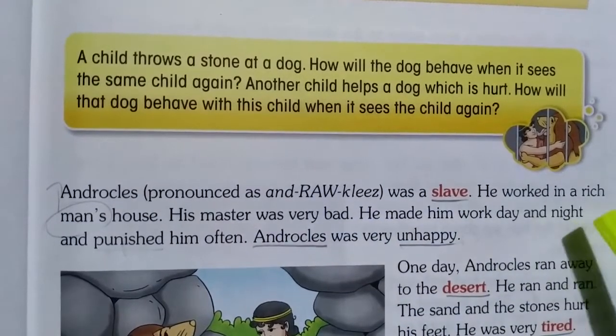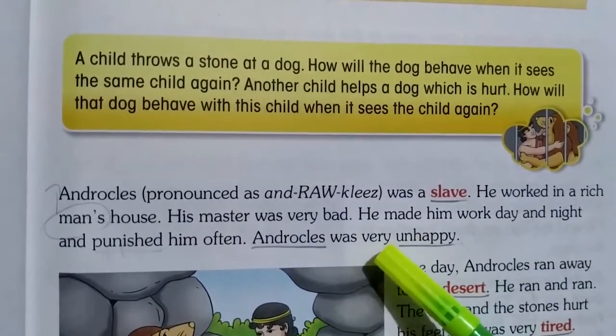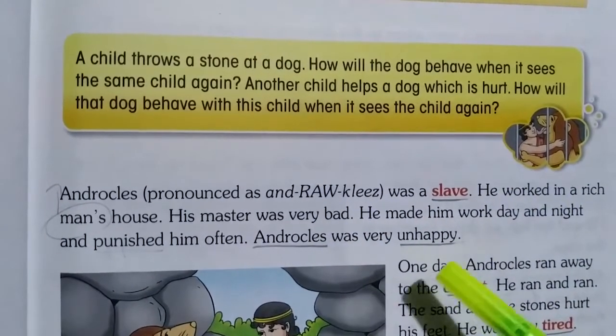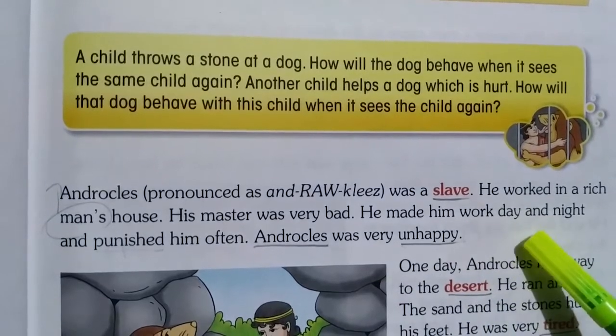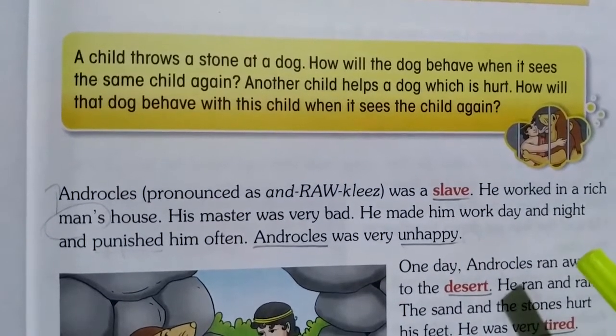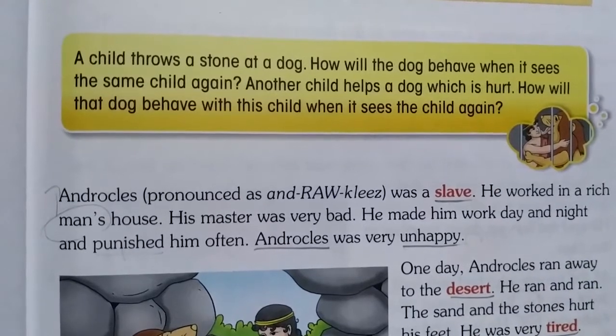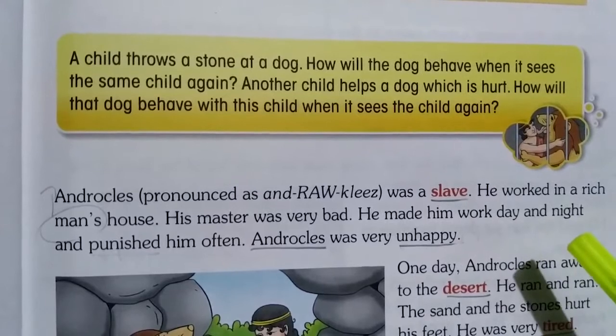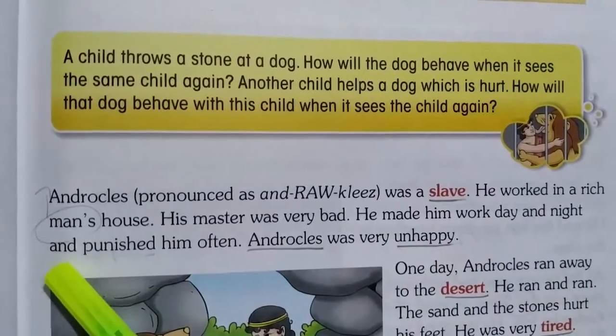He made him work day and night. His master used to make Androcles do the work from morning to night. He was not giving free time to Androcles. From morning till night, he was giving lots of work.